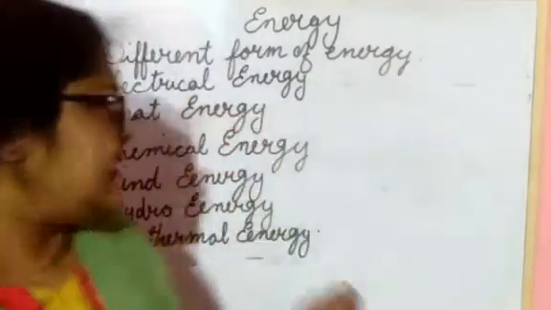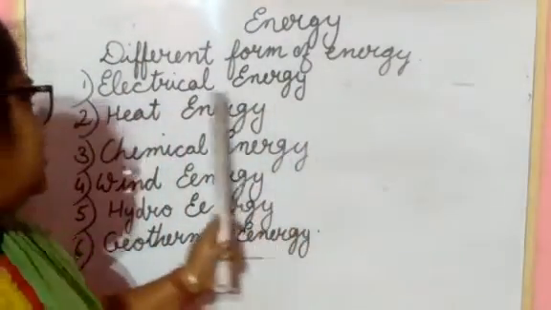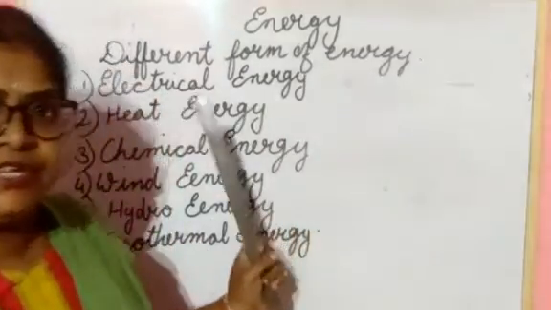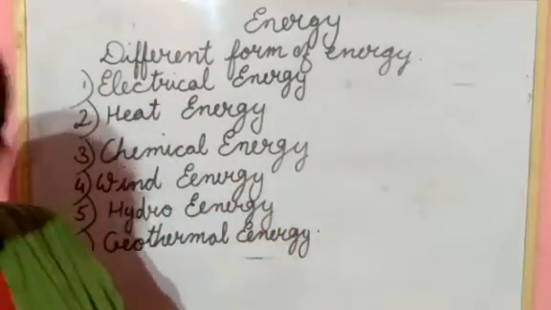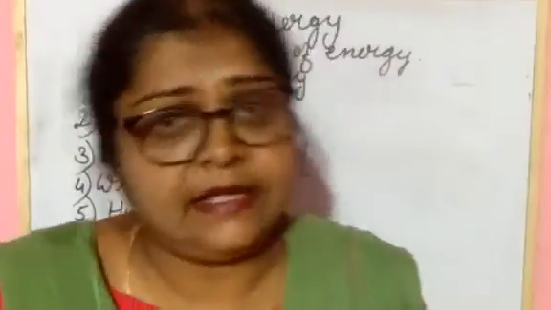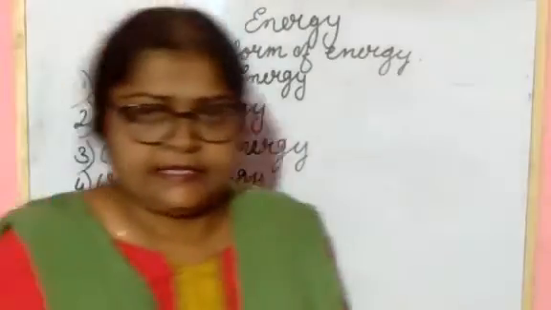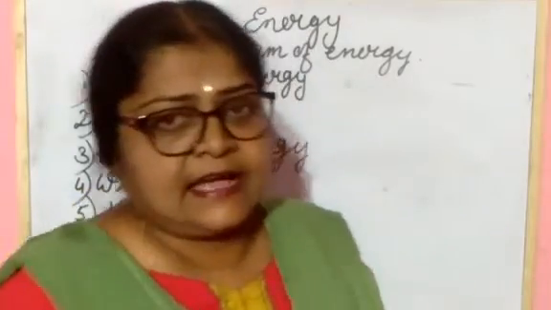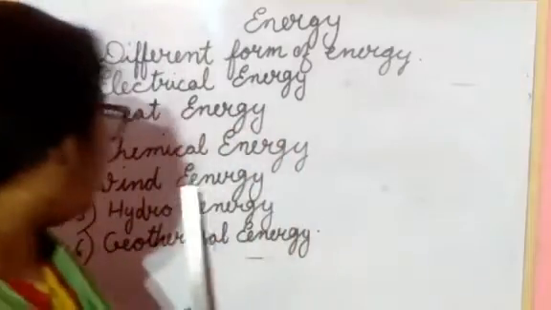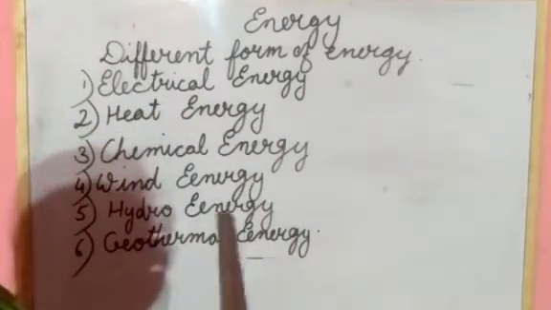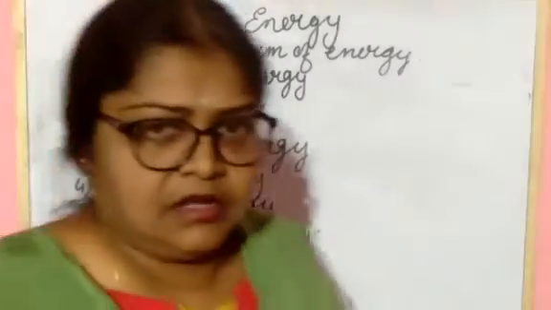So you have learned about the forms of energy, electrical energy and heat energy, and today I have explained to you about chemical energy. Okay, it is clear to you all. In the next class I will explain wind energy, hydro energy, these are all left over.